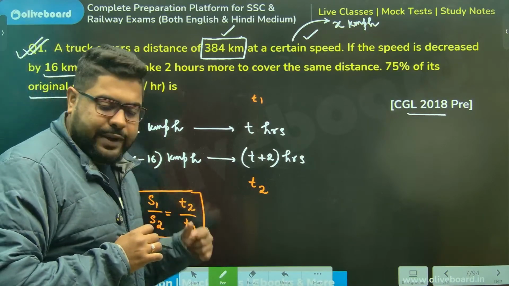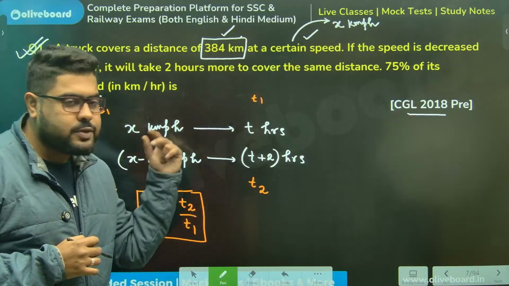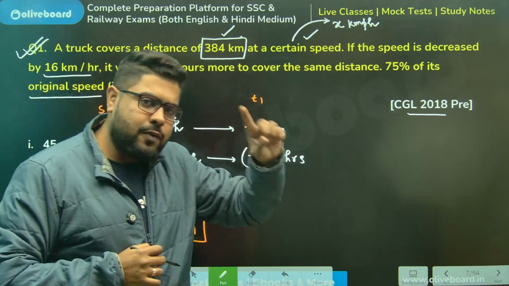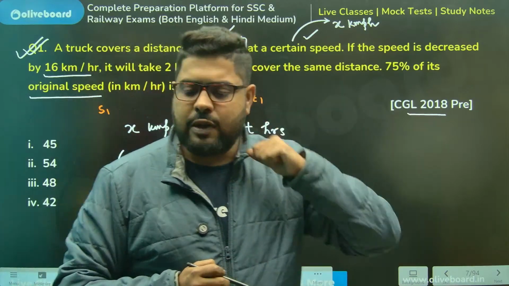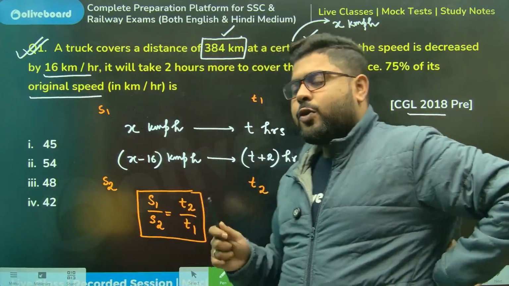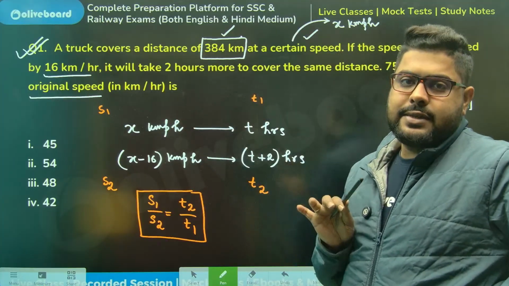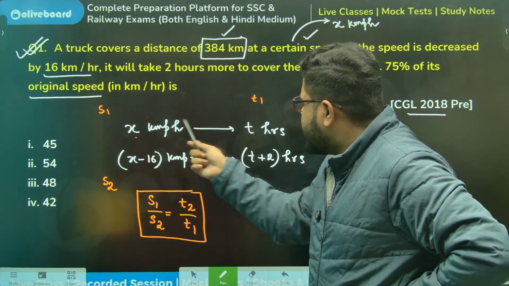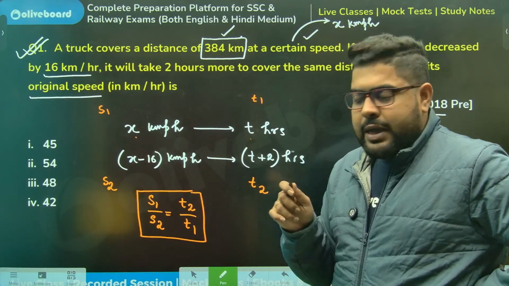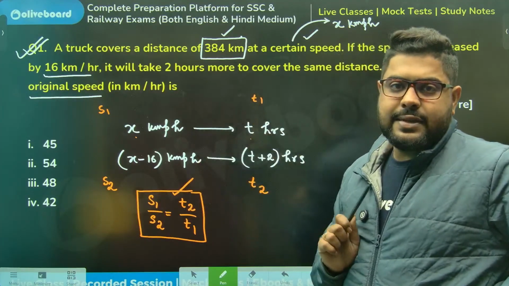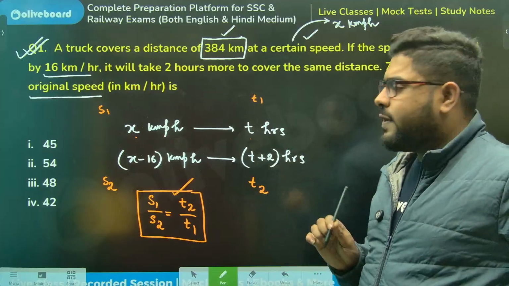This is one equation and we have two unknowns, x and t. Always remember, whatever the number of variables you need to solve for, you need that many equations. So for two unknowns you need two equations, and this is only one. You need to make the second equation, which is not very difficult.